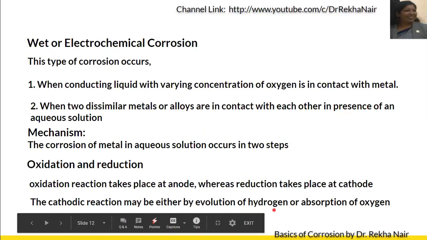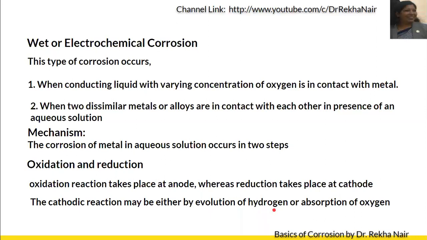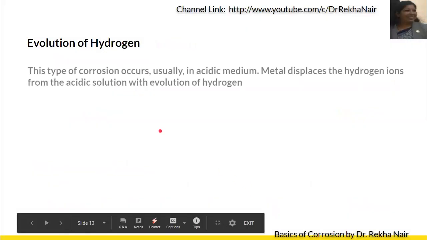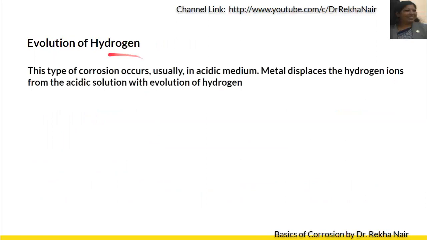So there are two different types. At the anode, an oxidation reaction always takes place, whereas at the cathode there are two possible mechanisms, hydrogen evolution and oxygen absorption. Now, what is evolution of hydrogen? Evolution of hydrogen generally occurs if the medium is acidic in nature. The metal displaces hydrogen ions from the acid solution and evolves hydrogen.